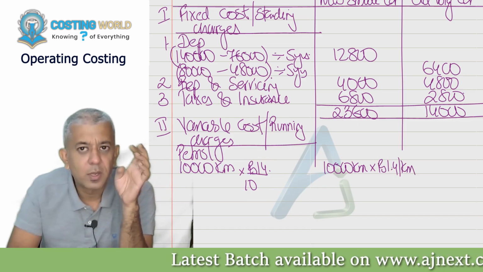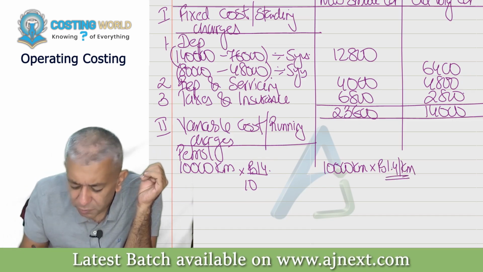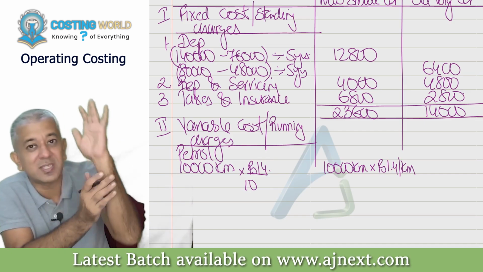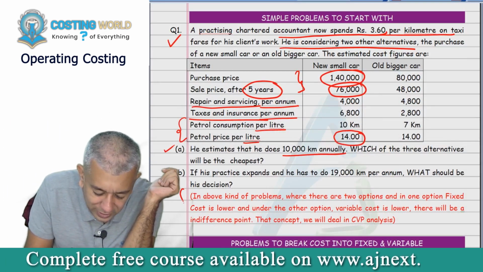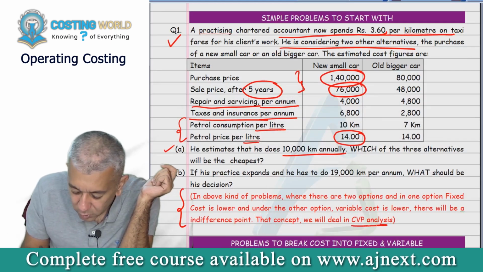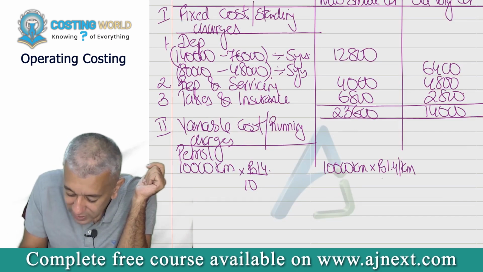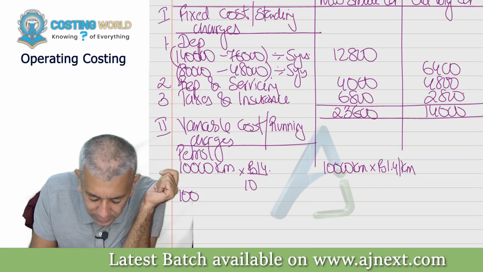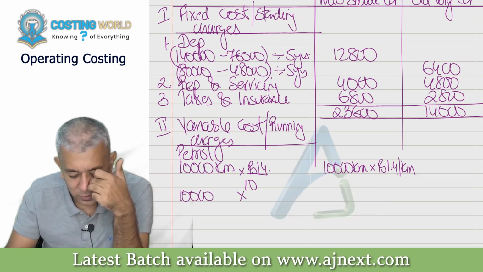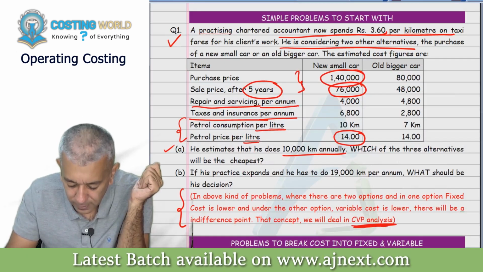Yes, sir. I want this 1.4 for some reason. That will be your second last chapter. I have given one note over here that will be useful for you whenever you do this chapter. So I want this 1.4 per kilometer for that. The other one, you all can tell me now please. So 10,000 into, please tell me, what upon what?